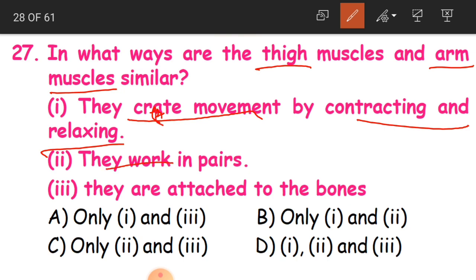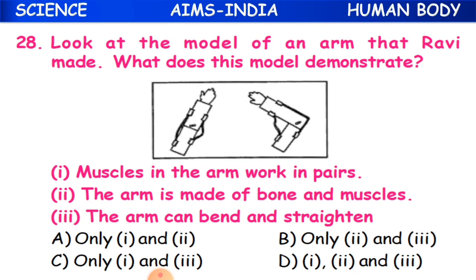Second one is they work in pairs. Third one is they are attached to the bones. So in this question, all the three options are correct. 1, 2 and 3. That is the D option, that thigh and arm muscles both create movement by contracting and relaxing, they work in pairs and they are attached to the bones.